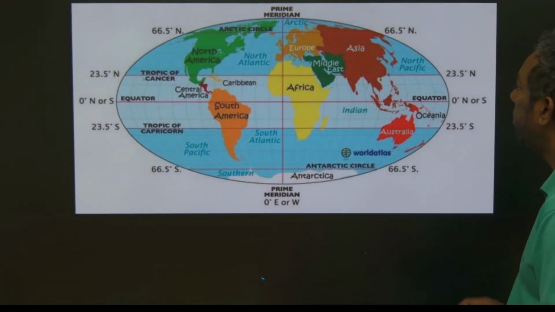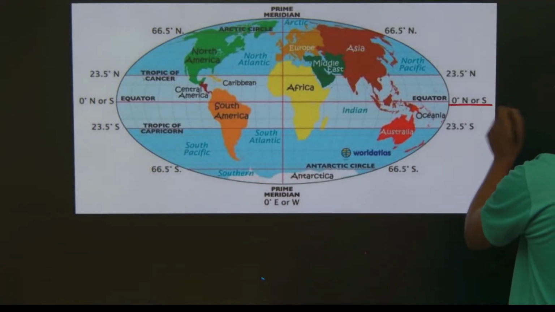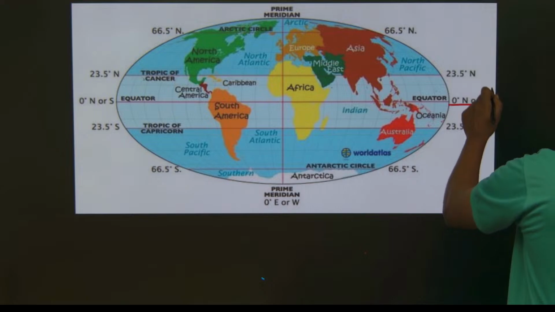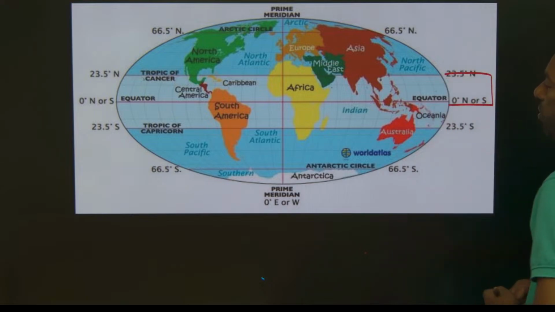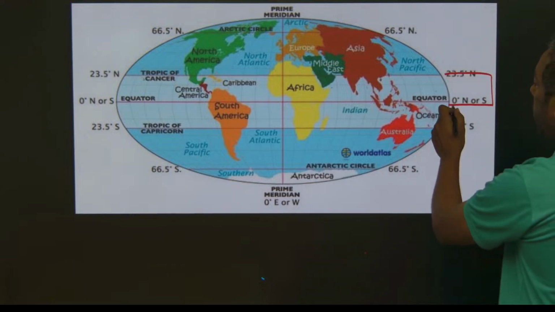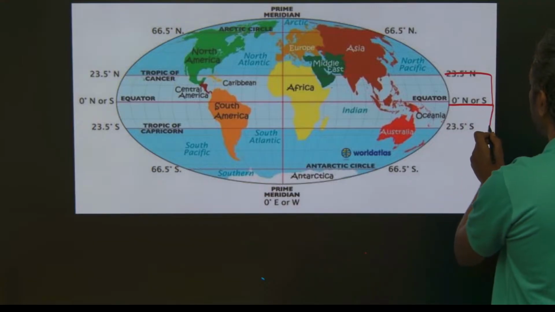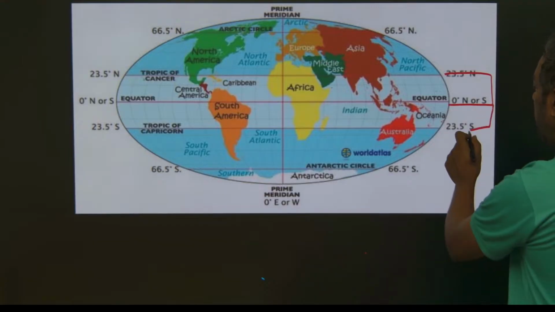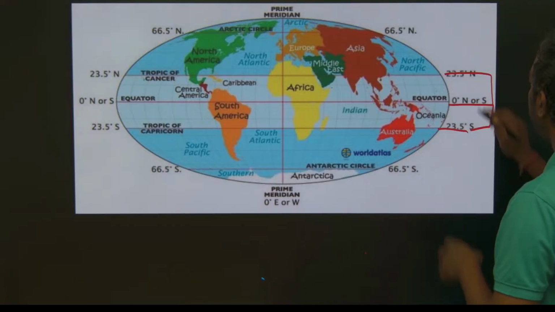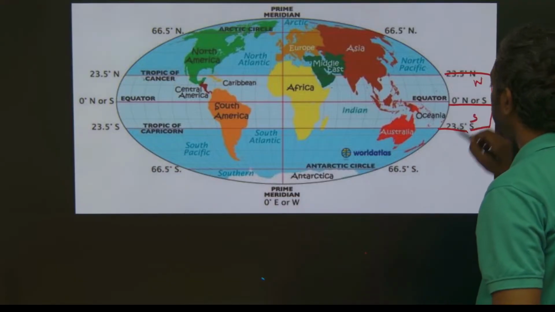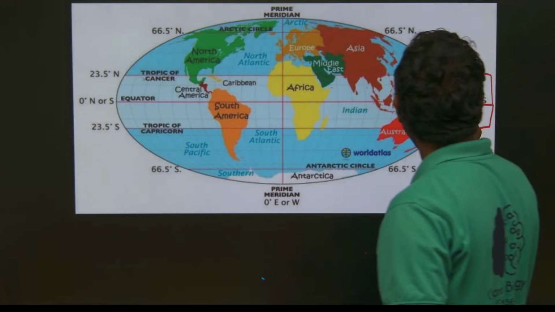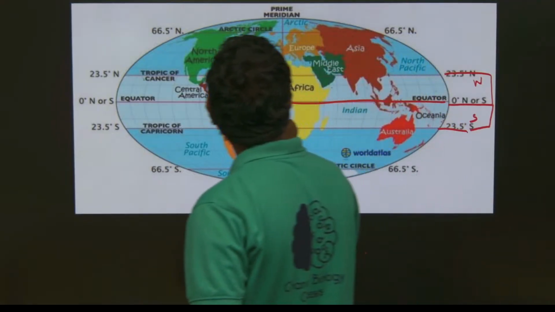Just look into here, this is the equatorial region, up to here tropical, equatorial and tropical. It is also up to here, equatorial and tropical, south and north. This is north, this is south. This is equatorial, this is equatorial.